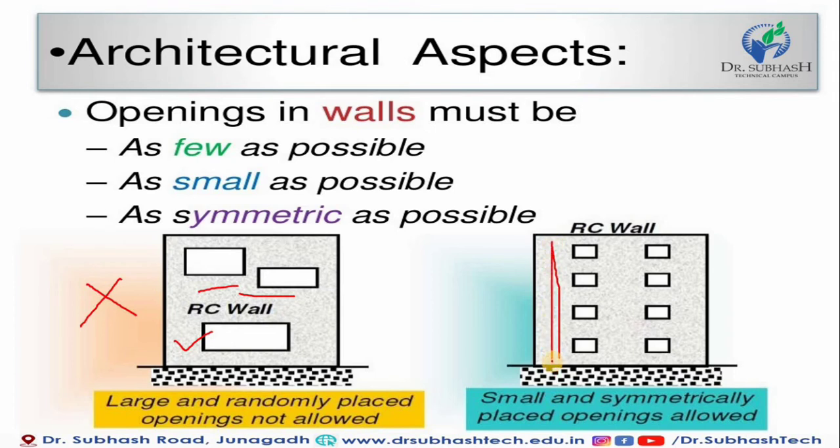If we have to provide an opening in a special case, then the opening should be minimal. And whatever opening we provide, throughout the wall it should be symmetric, so that there is no effect on the building; otherwise the wall will be discontinuous. And the steel that was displaced there, we have to distribute on the other side. That's why the opening is a very key point while we are providing the wall itself.